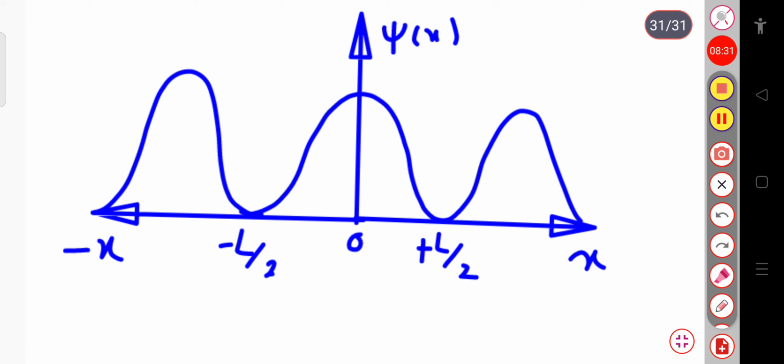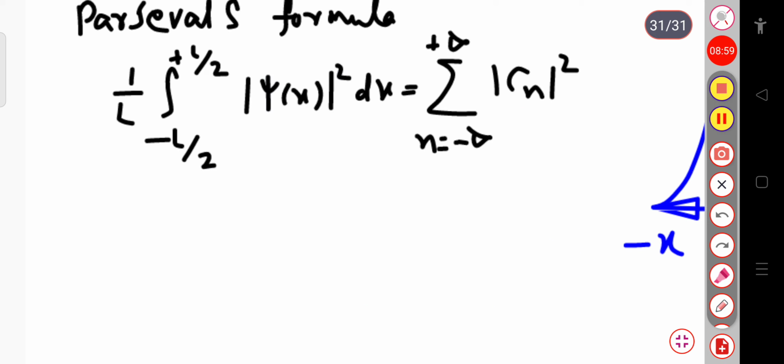So it can be expanded as a sum of the sine and the cosine function, or as an integral over the exponential function. So this wave function psi can be expanded in the Fourier series. Here it is defined within the range where x varies from minus L by 2 to plus L by 2. So for this wave function, which is a periodic function, we can write Parseval's formula equal to this much.